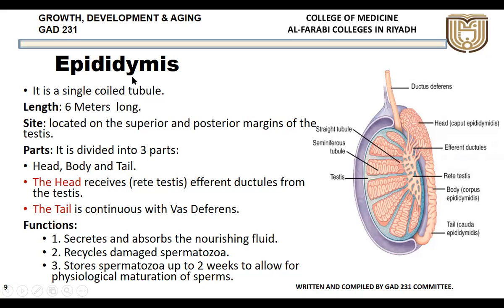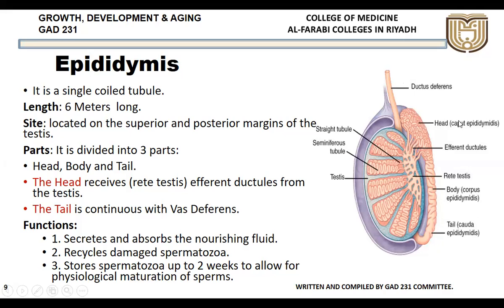So it is a single coiled tube, almost 6 meters long. Again, it is a very long tube, but confined to a very small, compact area, located on the superior and posterior margin of the testis. So as I said before, it is present posterior and superior to the testis. It is divided into 3 parts: the head, body, and tail.